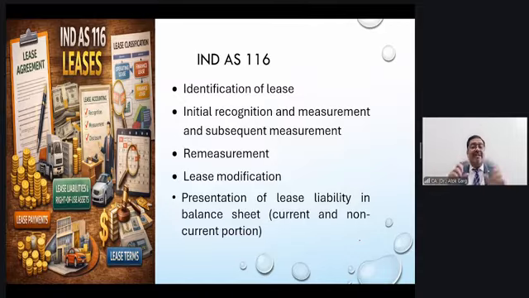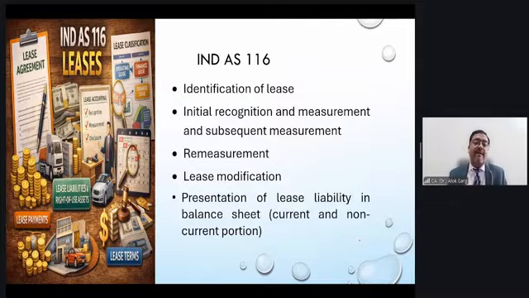Of course, your lease period will get changed and your ROU lease liability calculation will get changed. So whenever there is a remeasurement and modification, you always need to compute the revised lease liability, and whatever revised lease liability has to be added or reduced, the same amount you have to charge or reduce to the ROU.